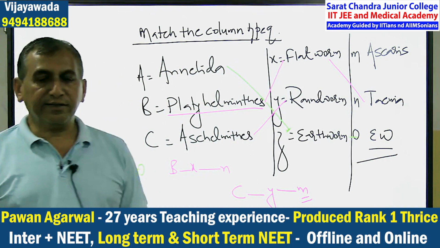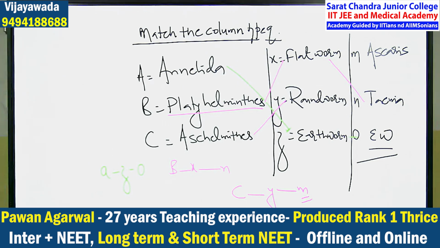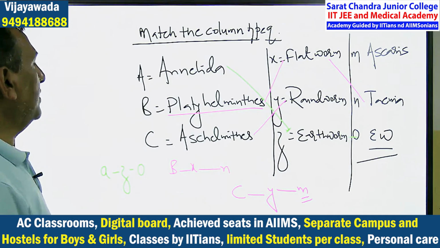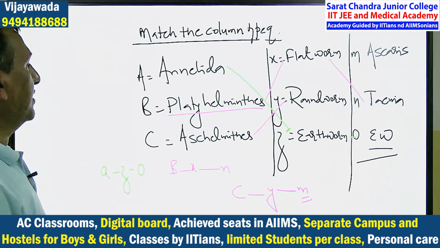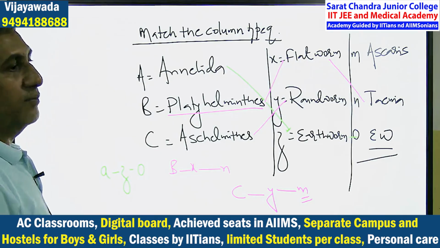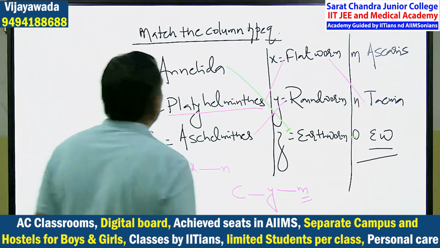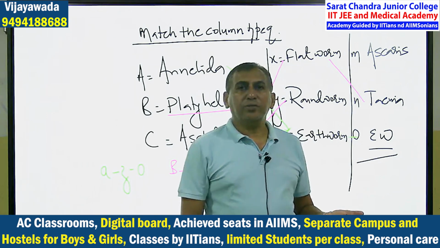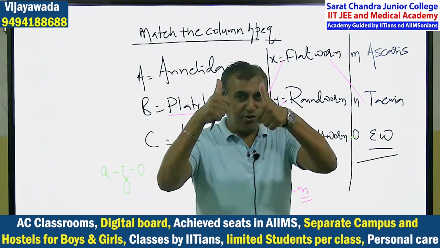So you will get this type of question in the NEET exam. Match the column. See this question carefully with the answer that I have written on the board. Annelida, earthworm; Platyhelminthes, flatworm, example Taenia solium; Aschelminthes, roundworm, example Ascaris. So it is one match the column type of question that you have to get. Clear? Are you getting? Very good.